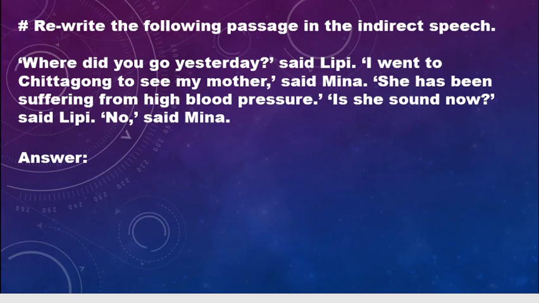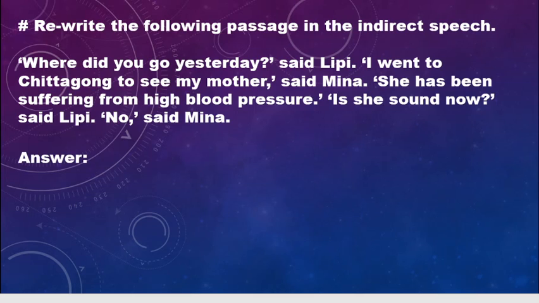So here also, if you want to change it to indirect speech, first we identify who the speakers and listeners are, meaning with whom the conversation is going on, and what type of sentence is inside the speech. So far we see two persons, Lippy and Mina.